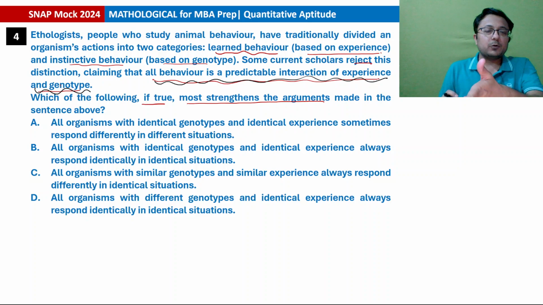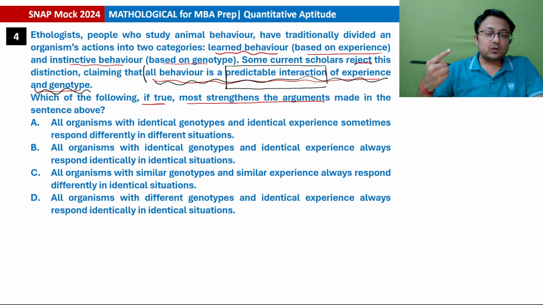This is not supporting the argument said in the last line, because it is saying this is a predictable interaction. All behavior is a predictable interaction. So if the genotype is identical, if the experience is identical, there must be identical response in the identical situation. Isn't it so?